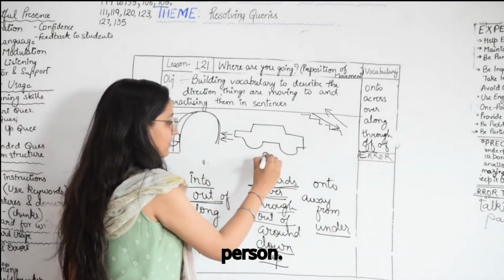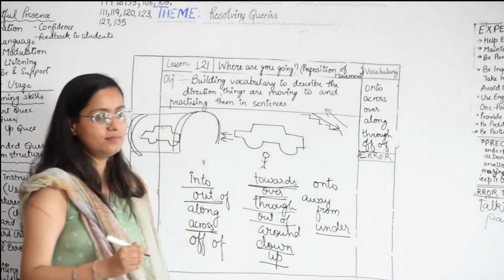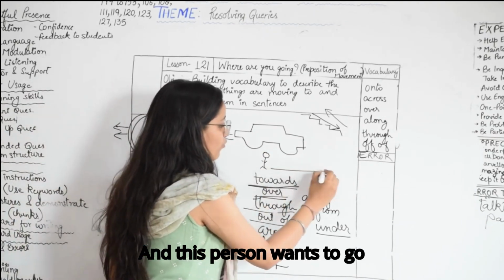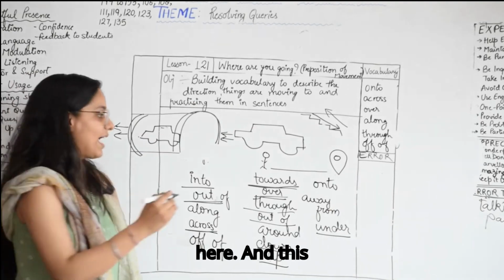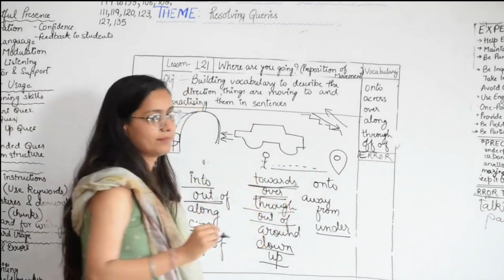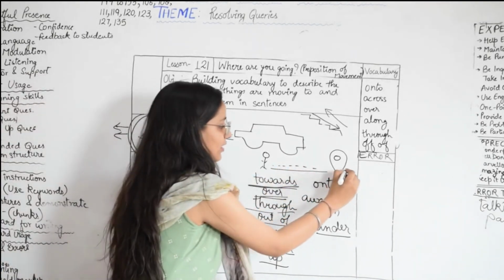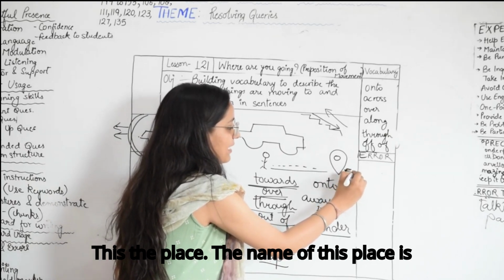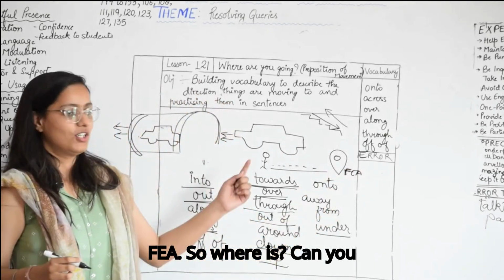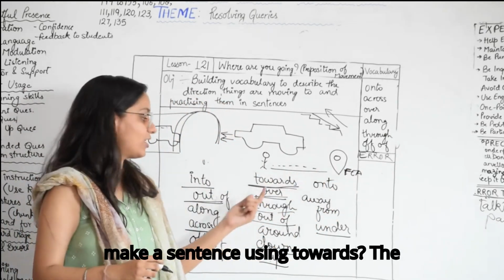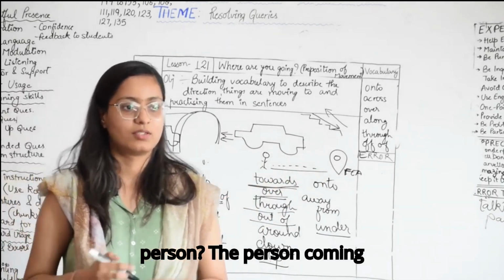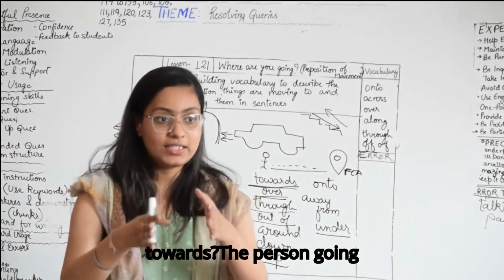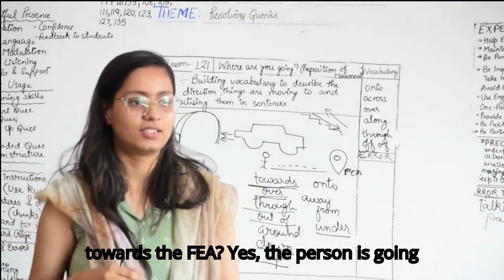There is a person, and this person wants to go here, and this person is moving. The name of this place is FEA. So can you make a sentence using towards?